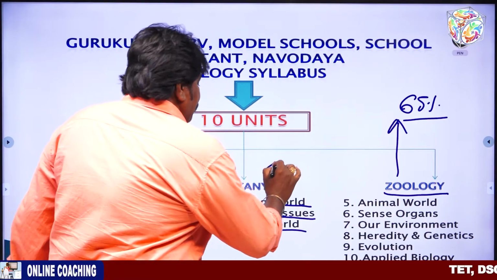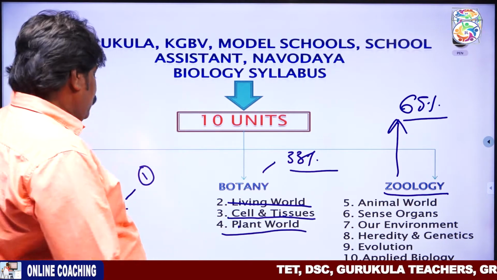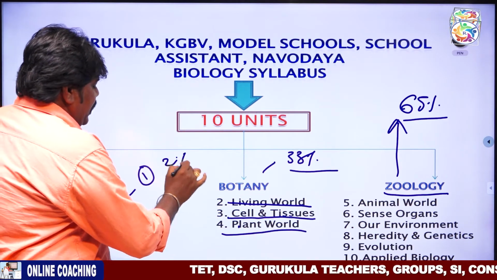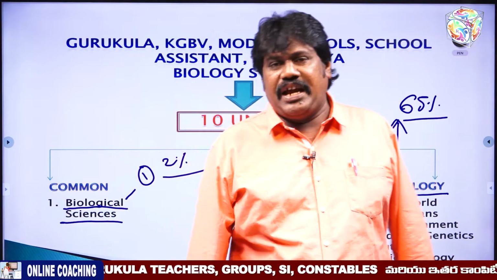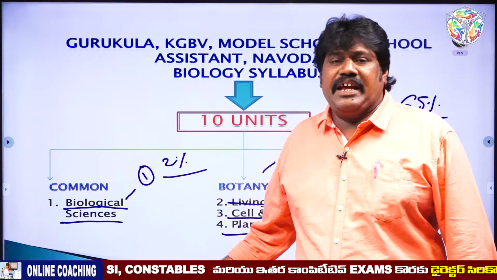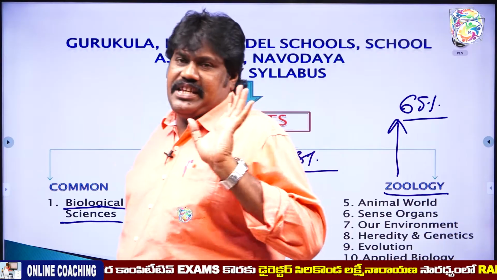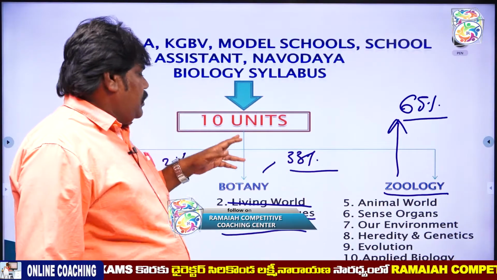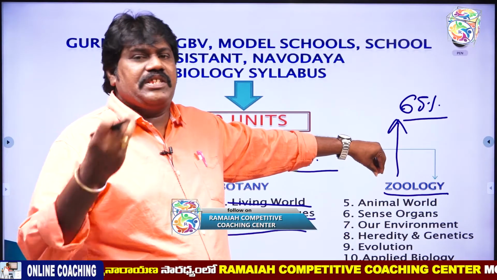Only 33% of the questions come from botany, and 2% come from classification of living organisms, tissues, branches of biology, biological institutes, and different kinds of biologists. Remember these things. And in the 6 units of zoology, what is the weightage of the 6 units?